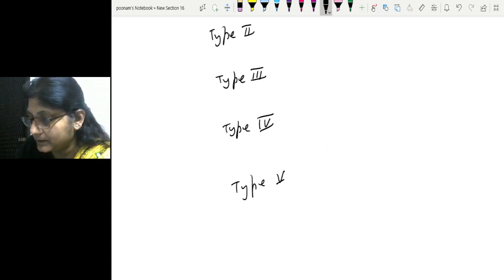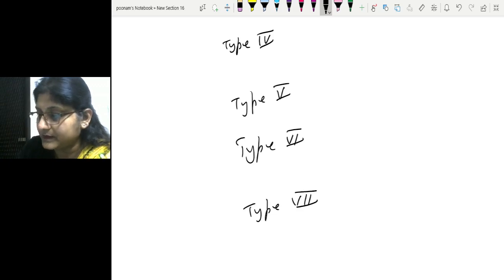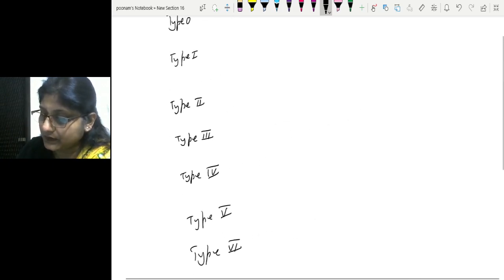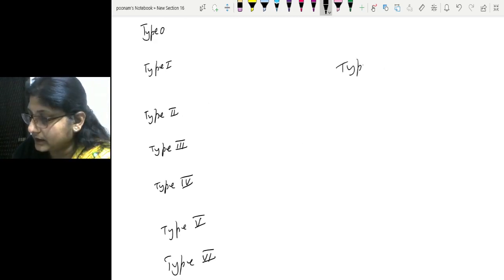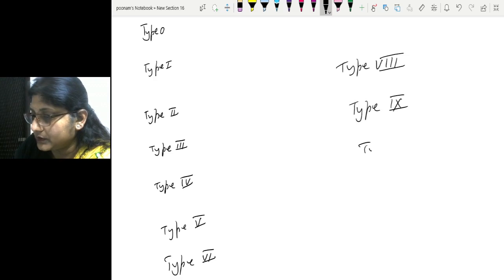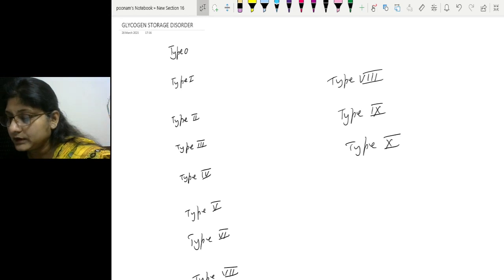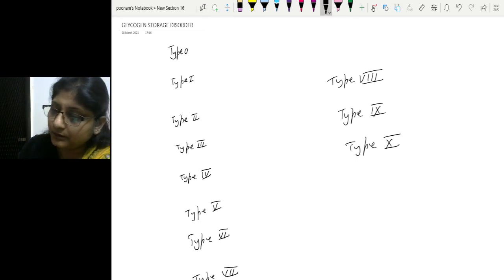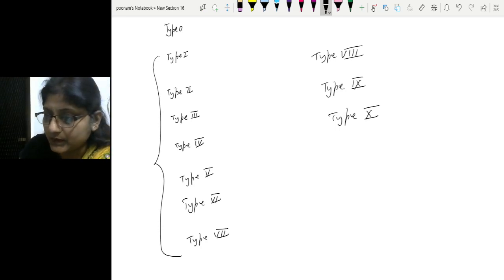They have specific names with them, so I'll be telling you a mnemonic to remember them in sequential order. Then we have type 7, and after this type 7 we have type 8, 9 and 10, which don't have any specific name. These are disorders which are because of regulatory enzyme problems needed for glycogen metabolism, and they don't have any specific name. But type 1 to type 7 have specific names. Even type 0 has no specific name.